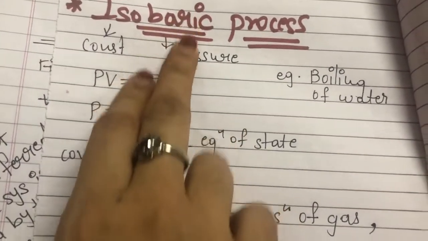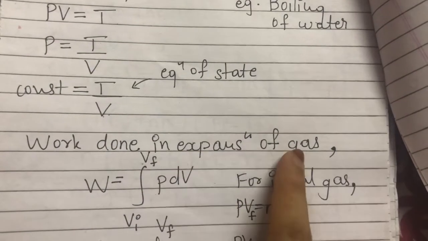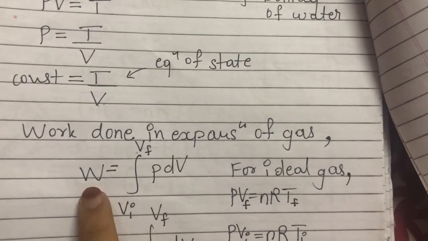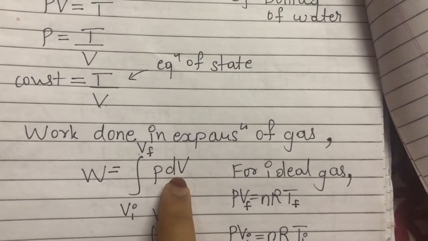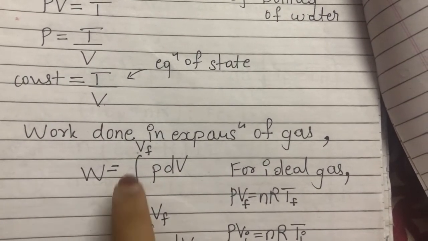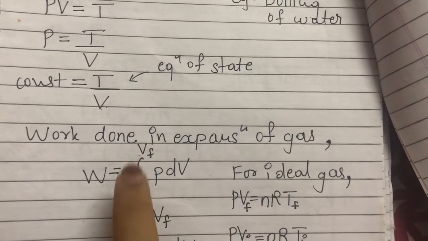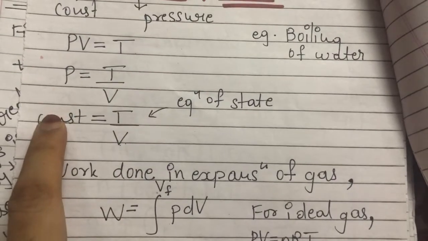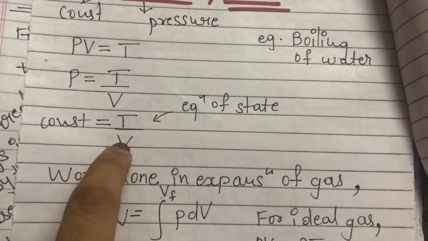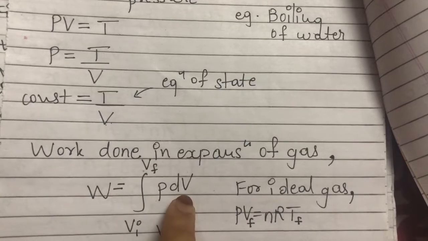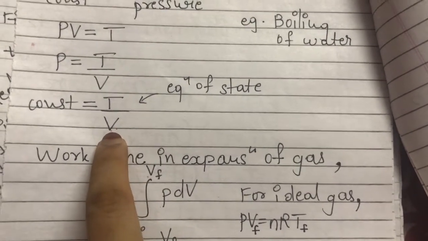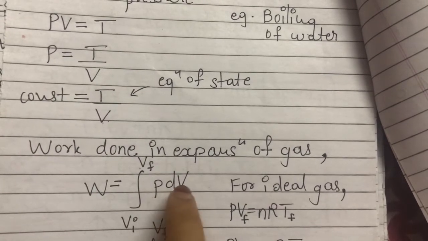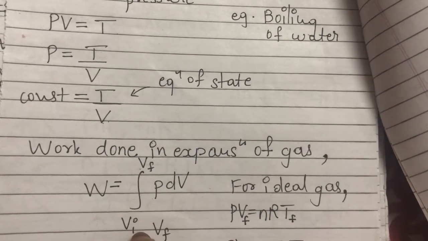Now in this process we'll be looking at the expansion of gas. Work done is given by the formula P dV. Work done is P times the change in volume, and the volume is changing from the initial state, where volume is Vi, to the final state, where volume is Vf. We have written over here, pressure is going to remain constant, temperature and volume are going to change. So work done is P dV. Of course volume is going to change, pressure is going to remain constant, so we have kept P over here, and dV, that is the change in the volume.